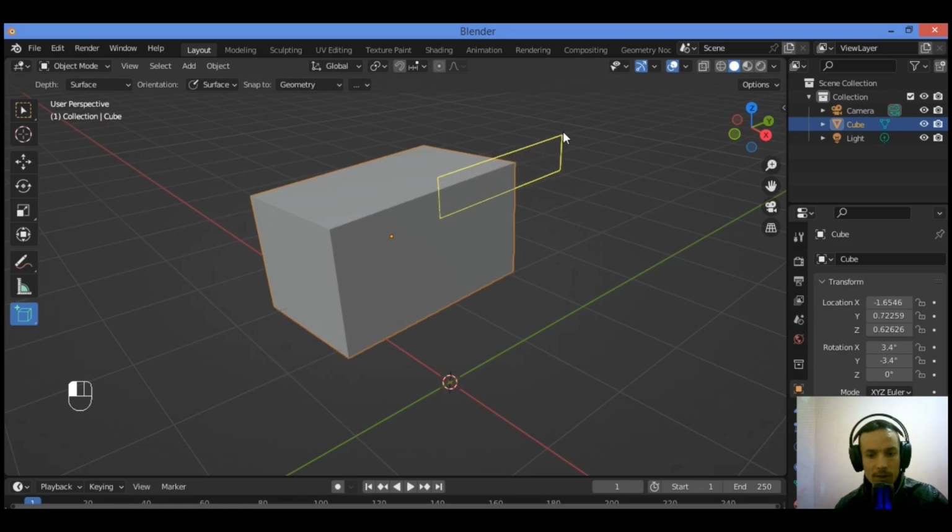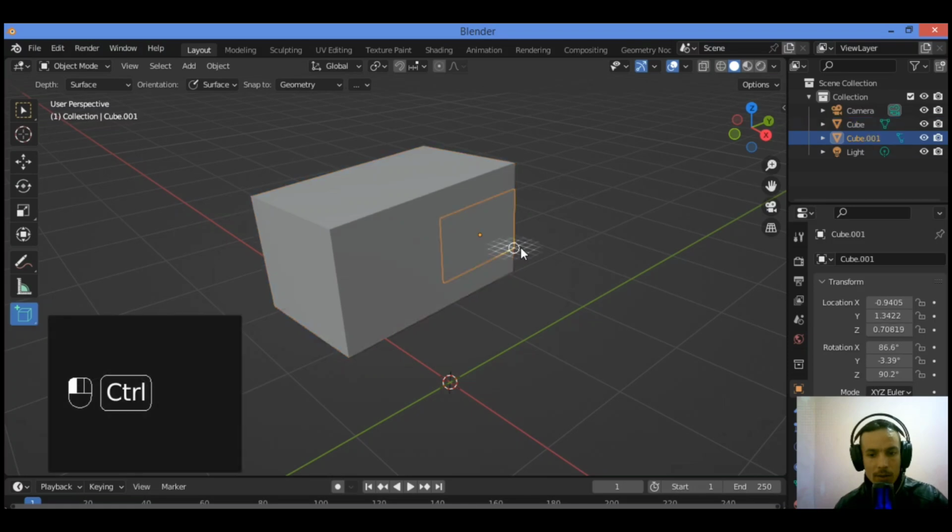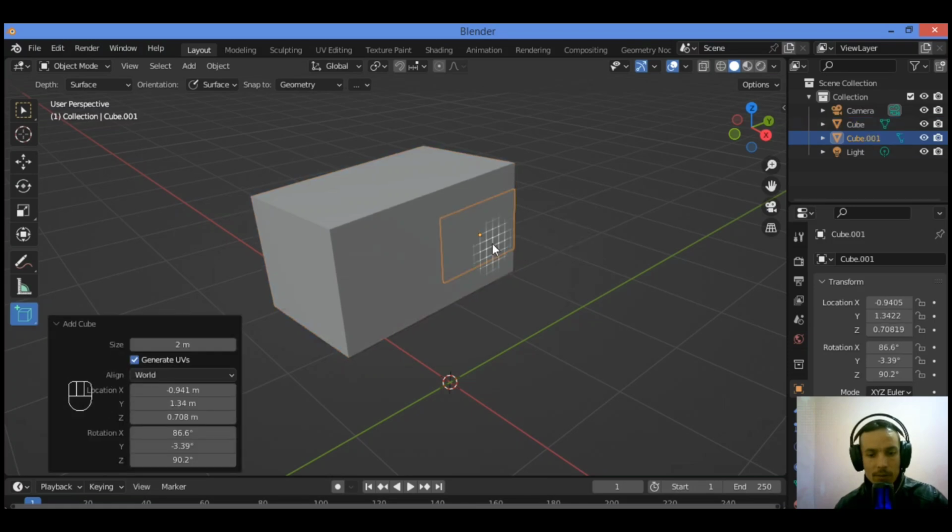But releasing the Control key, you can draw on any surface you want, like this. Holding down Control will allow snapping some vertices to this line that you have drawn.